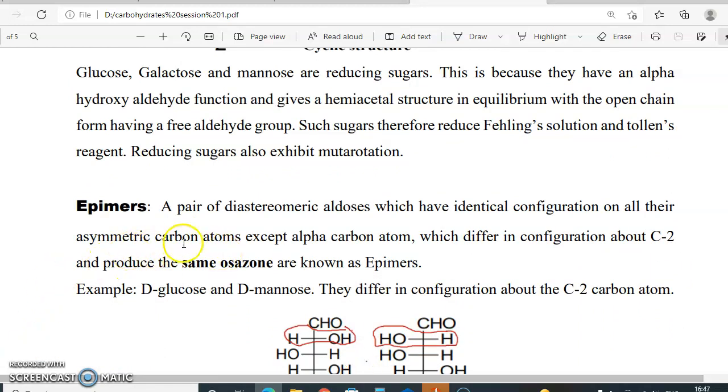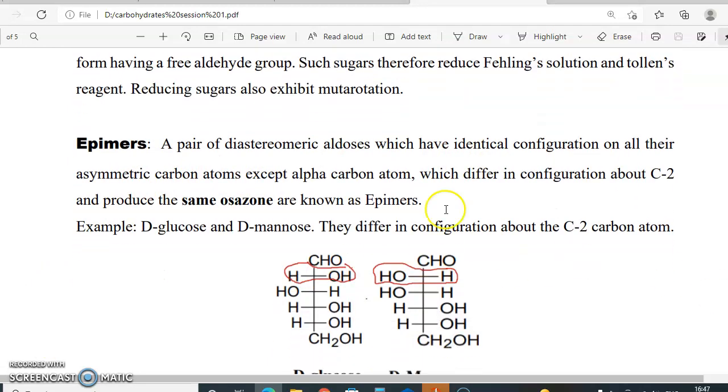And now moving on to epimers. What are epimers? Epimers are a pair of diastereomeric aldoses which have identical configuration on all their asymmetric carbon atoms except the alpha carbon atom. With respect to the functional group, this next carbon is the alpha carbon. So they have the same configuration at all the carbons except at the alpha carbon atom, which differs in configuration at C2, and they produce the same osazone. These are called epimers.